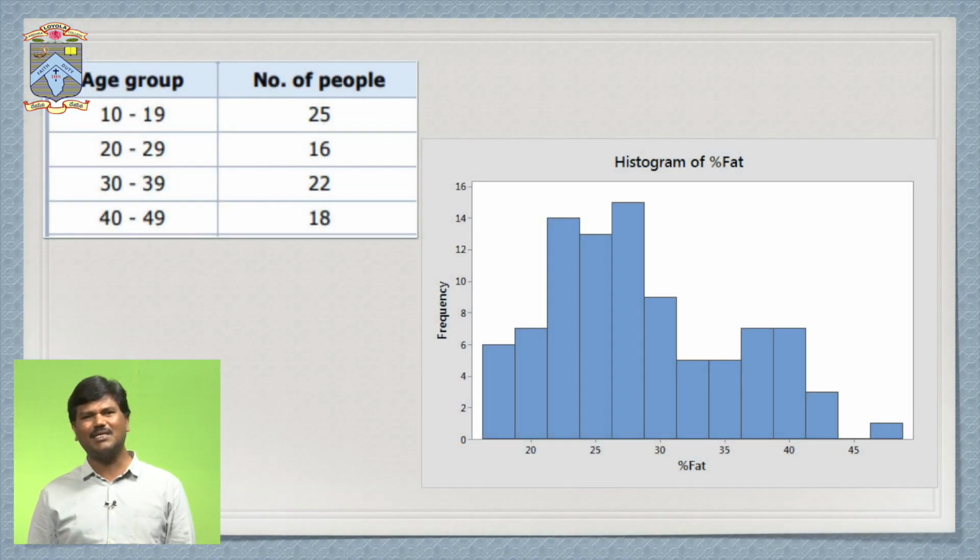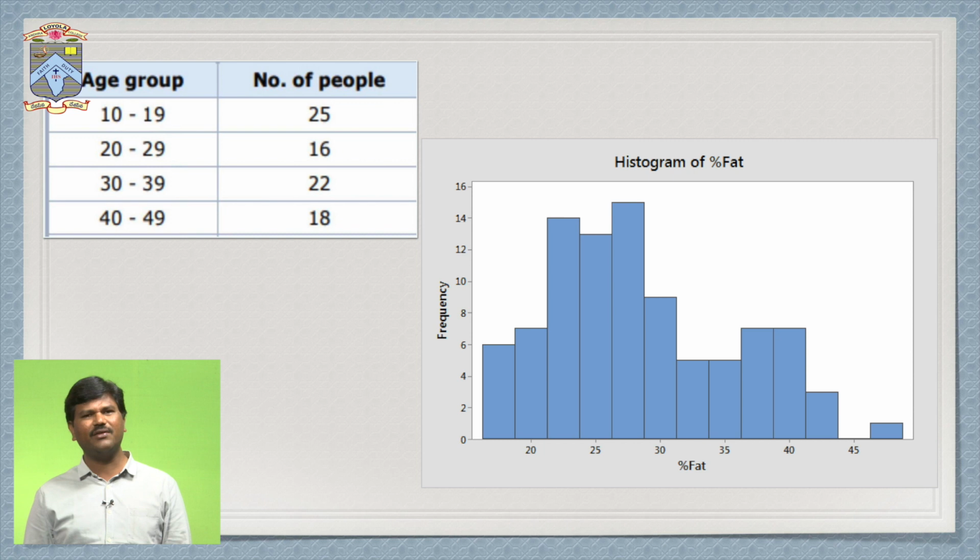It contains class intervals. Here also there are 2 columns related to this data. In the first column there are class intervals. In this example we see the age group of different human beings and the number of people corresponding to that age group. The difference between discrete data and this is that in discrete data, in the first column, the variable has only individual numbers. Like in the previous discrete data, we have the age given as 16, 17, 18, 19, 20.